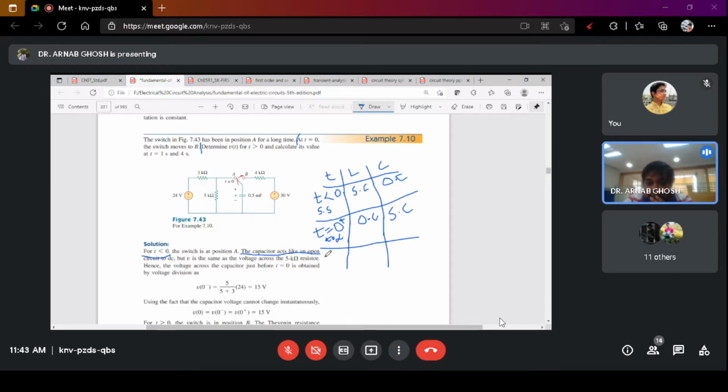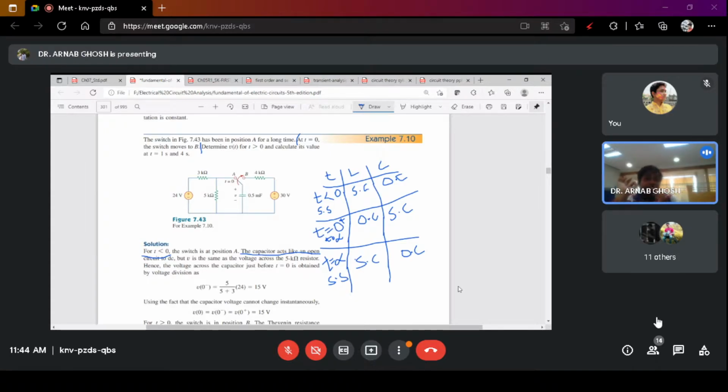And at t equals infinity, your transient has died down. Your transient is completely gone. So at t equals infinity as well, this is your steady state. You get only the steady state condition, and at this portion also your inductor will be short circuited and your capacitor will act like an open circuit. So when the transient has died down at t equals infinity, the inductor behaves like a short circuit and the capacitor behaves like an open circuit.